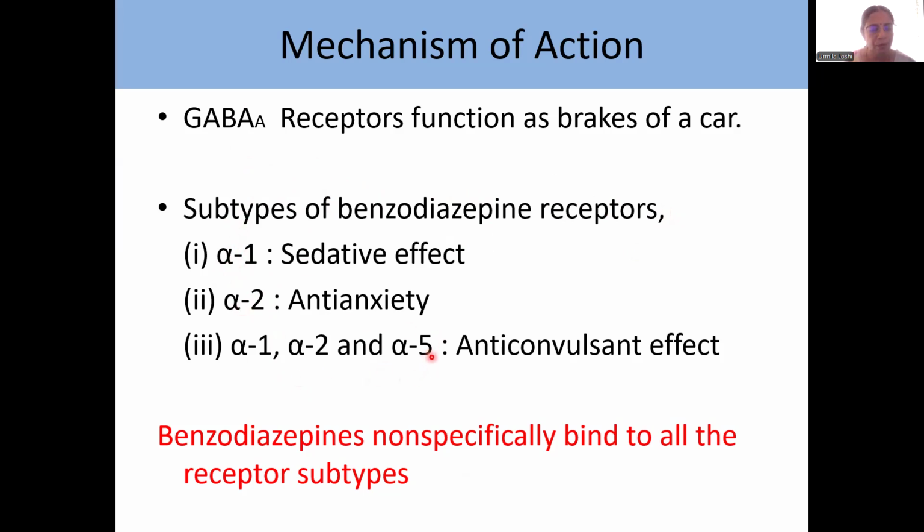Alpha 1, alpha 2, alpha 5, alpha 3 is also known, 4 is speculated. Now, compounds which bind only to alpha 1 receptor produce sedative effect. Compounds binding to alpha 2 receptor only produce anti-anxiety effect. And compounds binding to alpha 1, alpha 2, and alpha 5 receptor produce anticonvulsant effect. But the therapeutically used benzodiazepines bind non-specifically to all the receptor subtypes and therefore they produce sedative, anti-anxiety, and anticonvulsant effect.